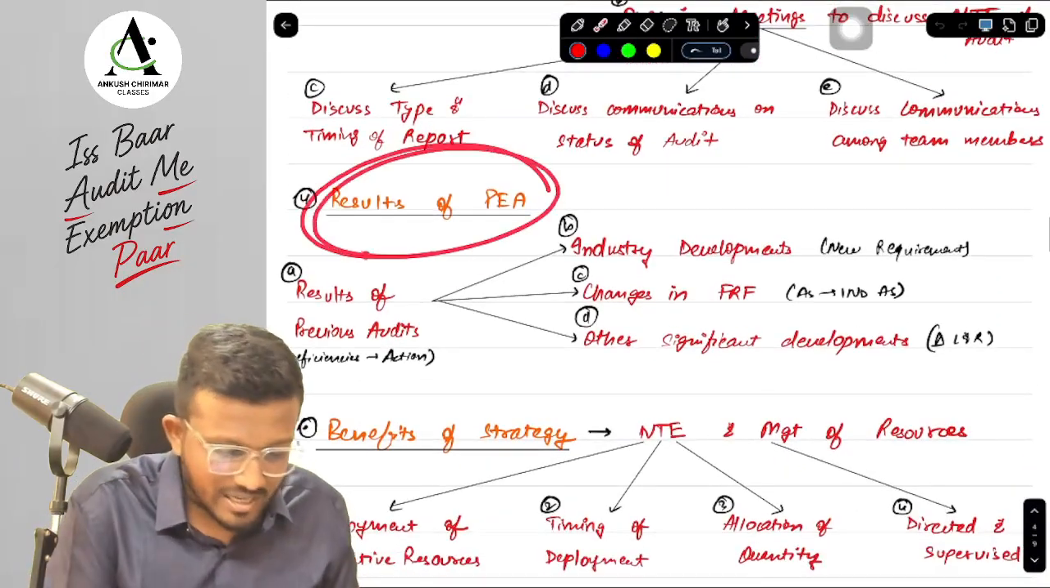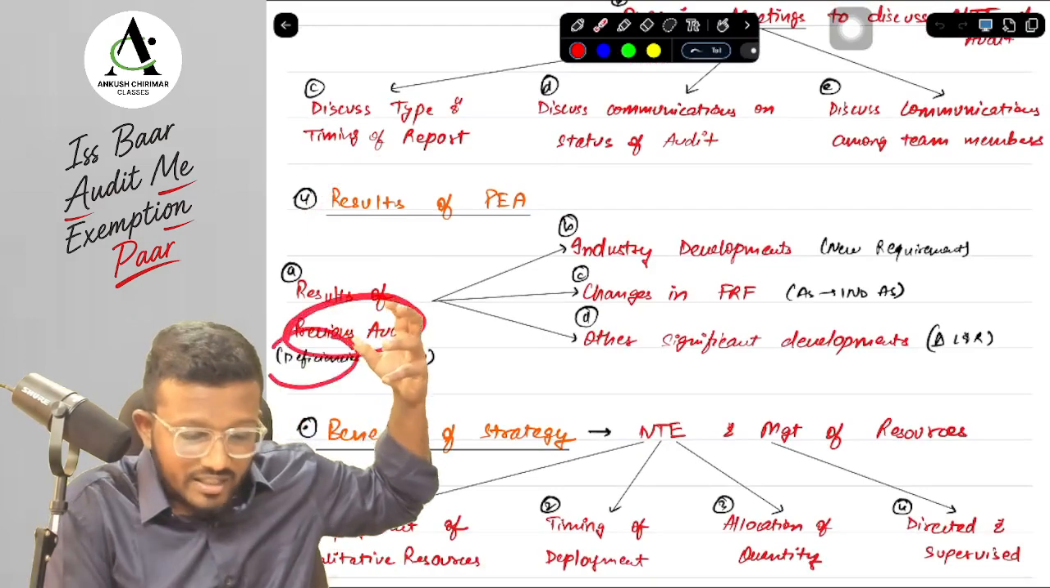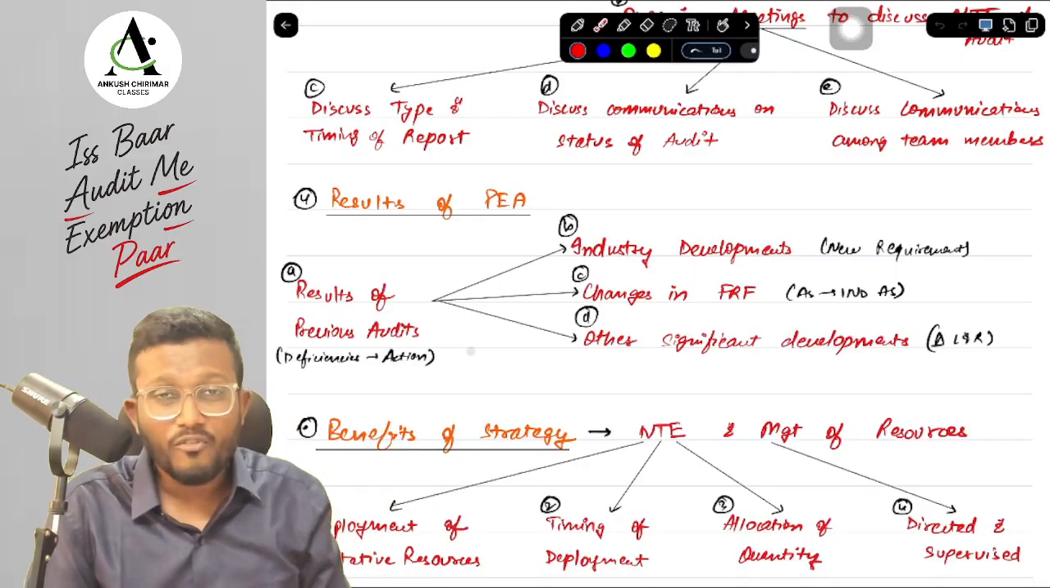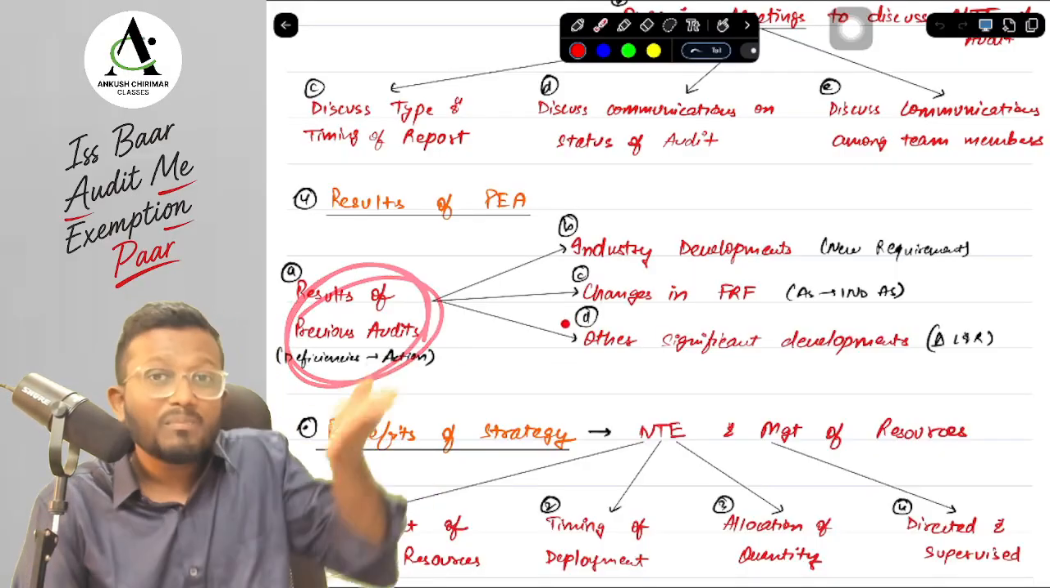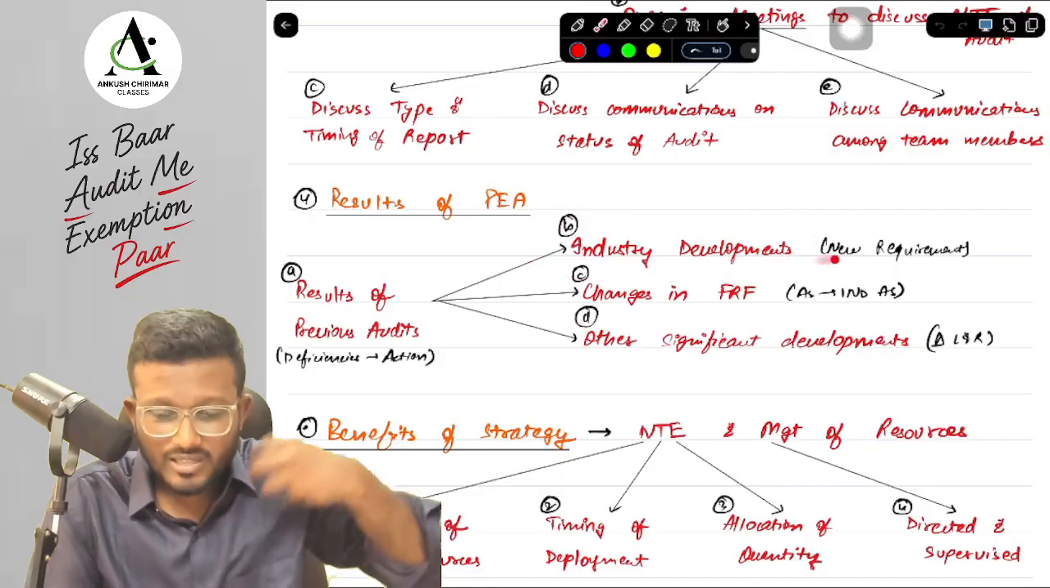Now, results of preliminary engagement activities we have to consider, which means what? Results of previous audit, if there were deficiencies in the previous audit, and what are the actions that were taken for those deficiencies we have to consider. From the previous audit, we have to see what all the changes are done in the current year. What are the industry developments? Suppose there is any new requirement.